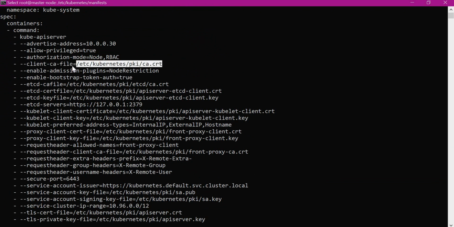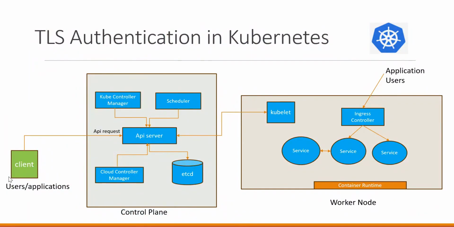This CA file needs to be used by the clients to sign their client certificates. Then only the corresponding clients will be authenticated by the API server. That means the users, administrators, or third-party applications will use that file as a CA file. Similarly, the Kube Controller Manager, Scheduler, and Cloud Controller Manager also will use the same CA file as the signing authority to connect to the API server.